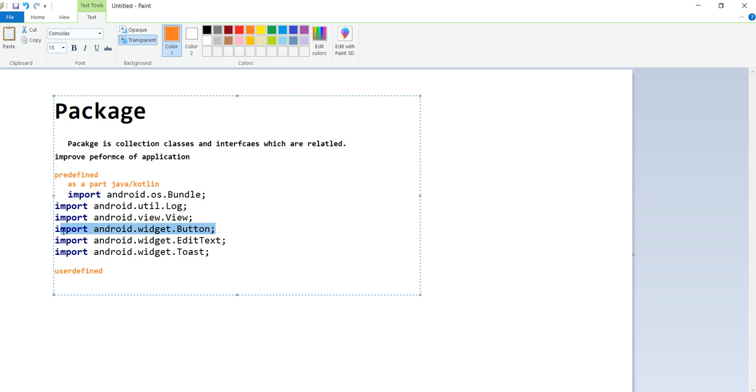Like same, user defined. How is this user defined? The package we can create, we can create a name of something. Like I can create Tom.Raj.something.XYZ, like this I'm creating.